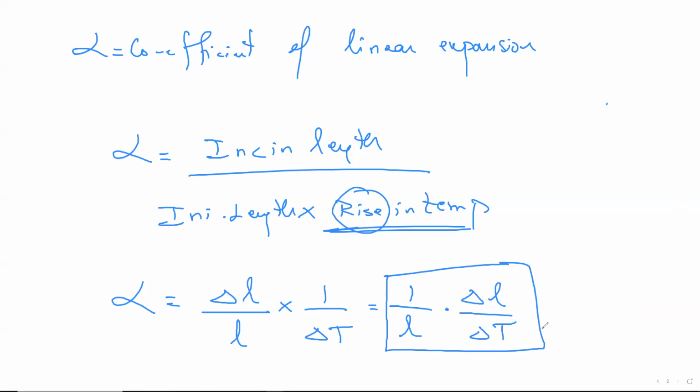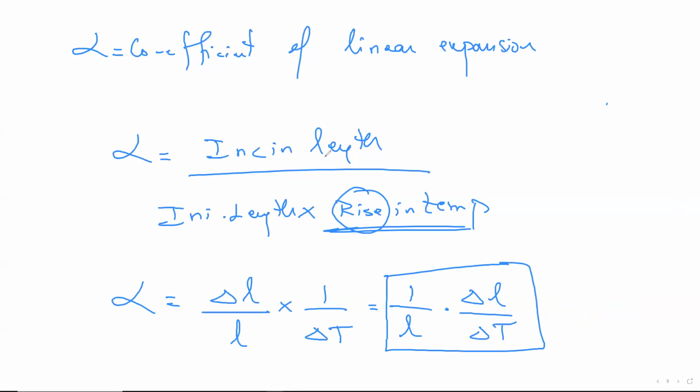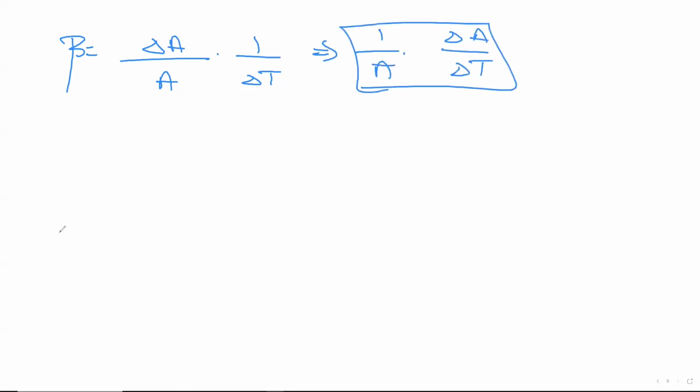Similarly, let's talk about beta. Beta was nothing but, I told you, area. So common sense: increase in length becomes increase in area. How do you represent increase in area? Delta A divided by the initial area A, into 1 by delta T. But how do they teach in college? They write 1 by A into delta A by delta T. Both are correct, guys. There's absolutely nothing wrong.